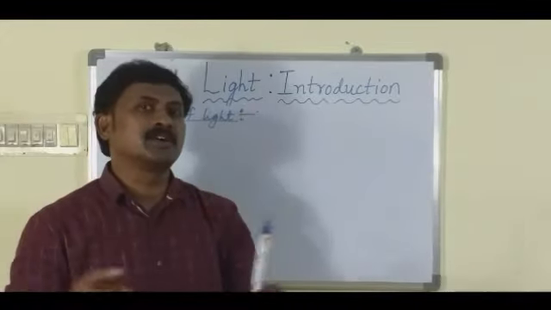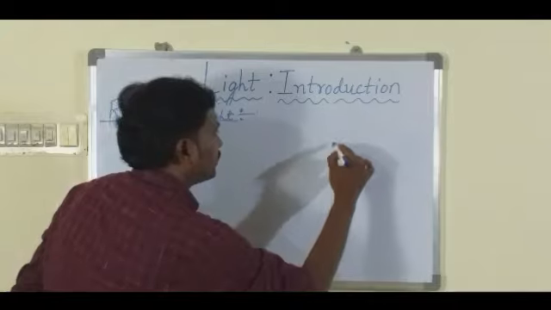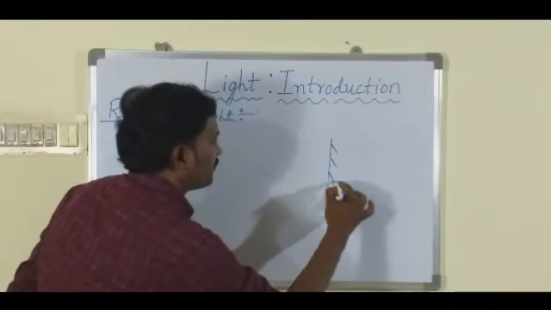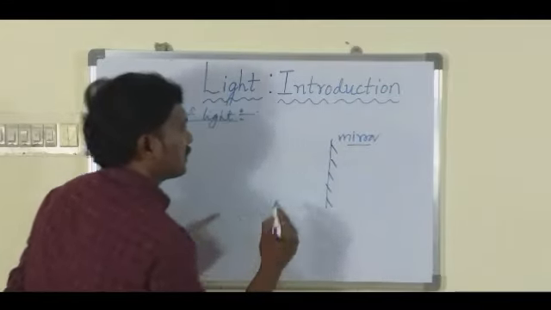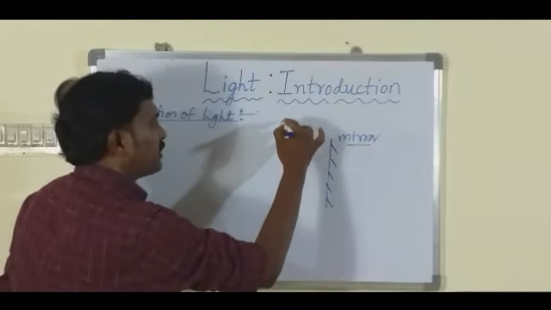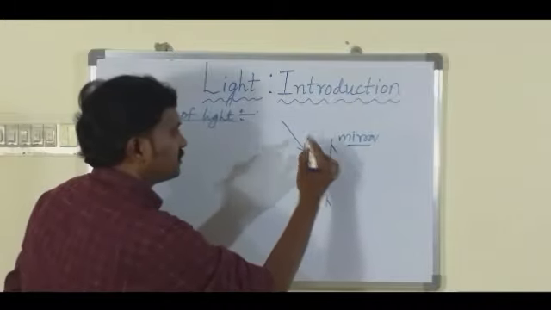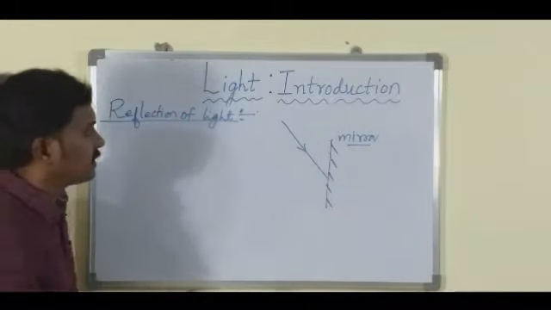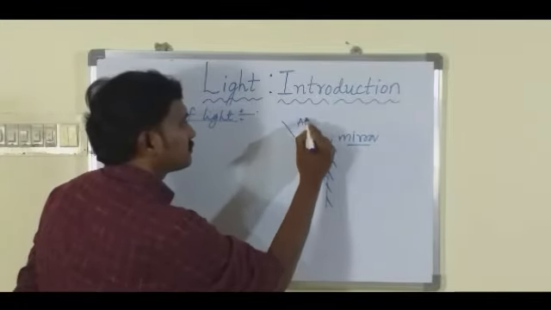So let us try to define what is reflection. Let me draw a mirror here. This is a mirror, and let me say a light ray is coming like this. This is a light ray which is incident on the mirror. Let me say the light ray is traveling through air.